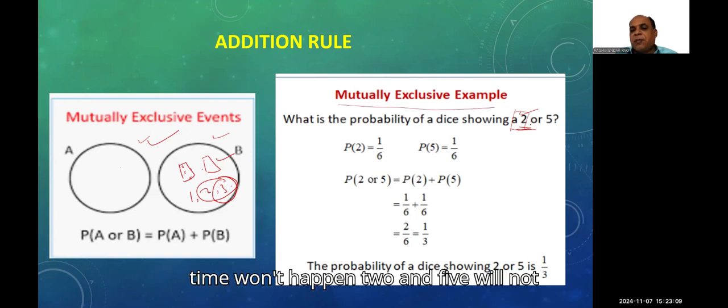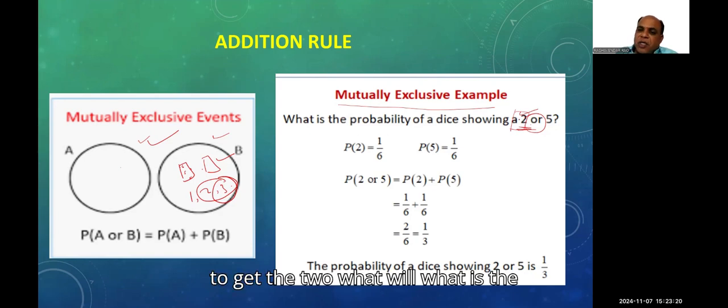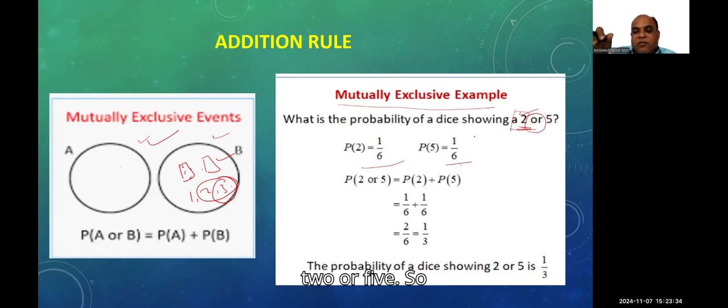So always only one will be there. To get 2, the probability is 1 by 6. In the same way, to get 5, it is also only 1 by 6. But in total, how much probability? Either 2 or 5.